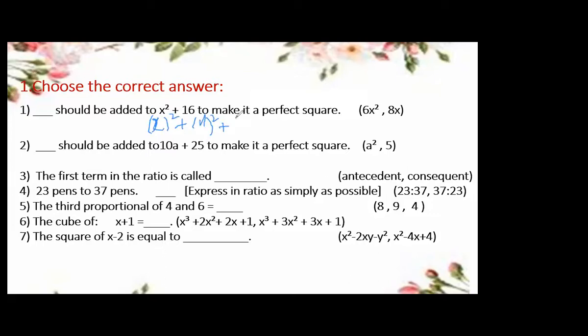So we get 2 times x times y. What is our x? Our x is x. And what is our y? Aisha, what is our y in this question? 4. So here 2 fours are 8x. That means our correct answer is 8x. Very good. So the correct answer is number 2, 8x. Now what about the second question?